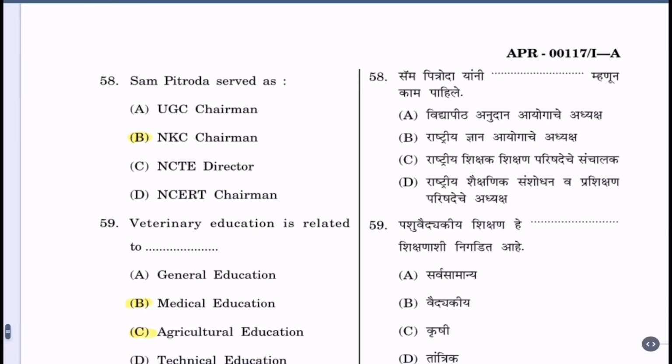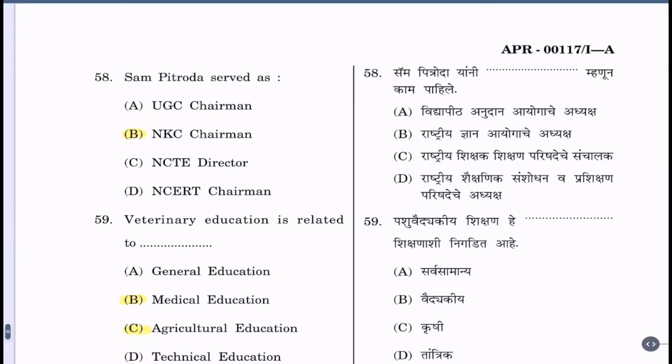Question 58. Sam Pitroda served as A. UGC Chairman, B. NKC Chairman, C. NCTE Director, D. NCERT Chairman. The correct option is NKC Chairman.